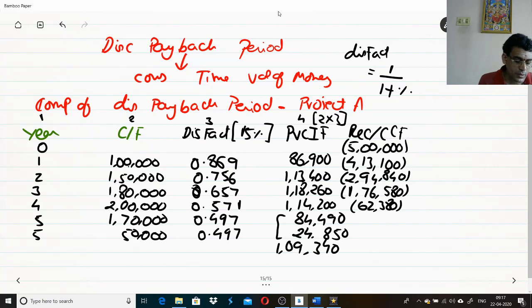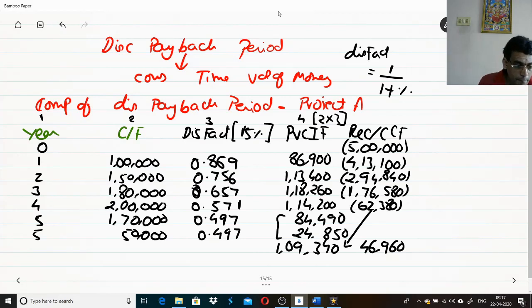So you are supposed to recover 62,380, and you recovered 1,09,340. That means you had recovered an excess amount of 46,960, which turns out positive. So the balance amount to be recovered is 62,380, which is recovered from the cash inflows of 1,09,340.